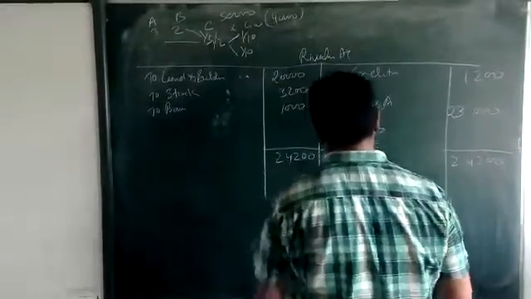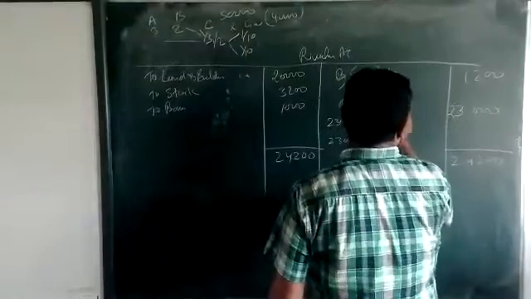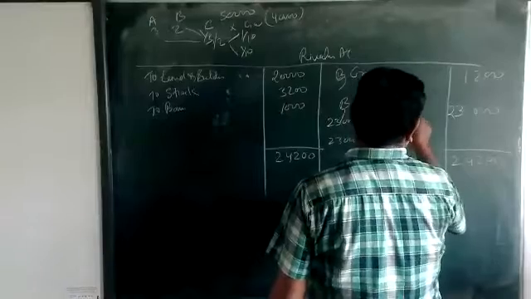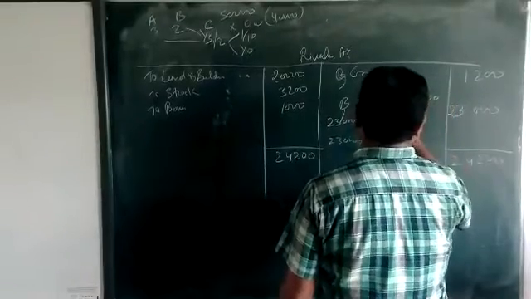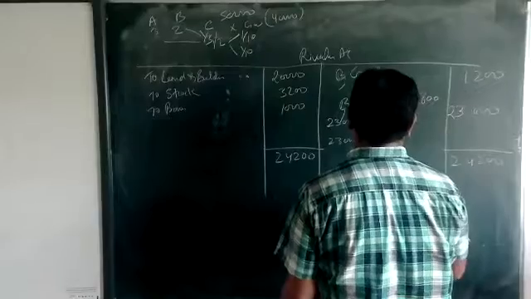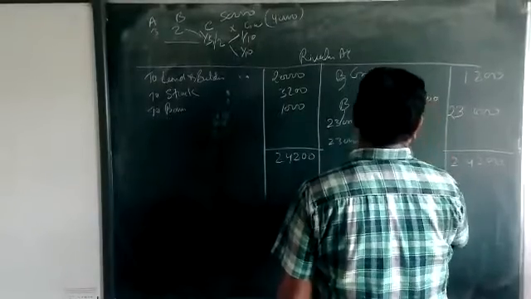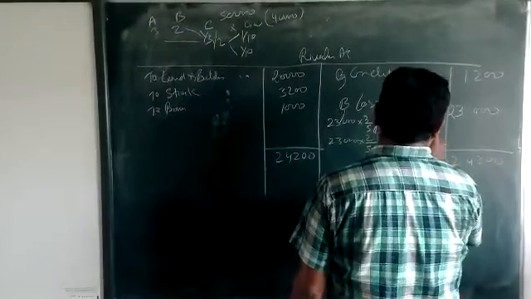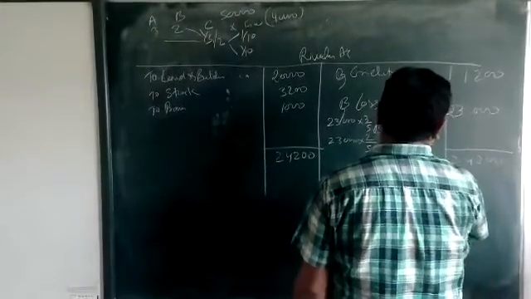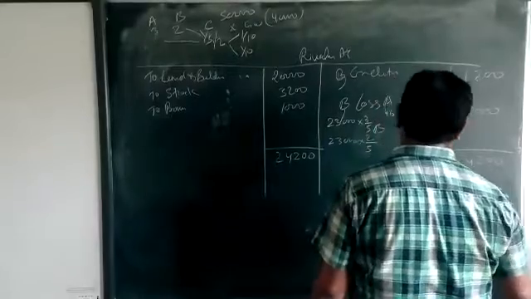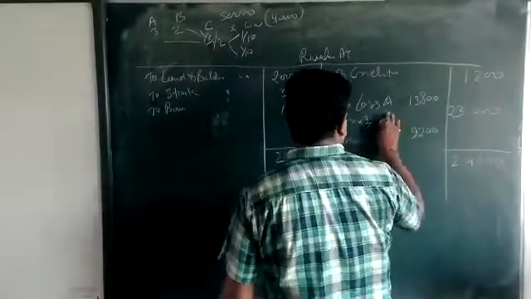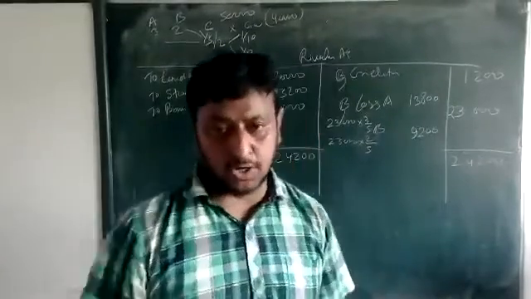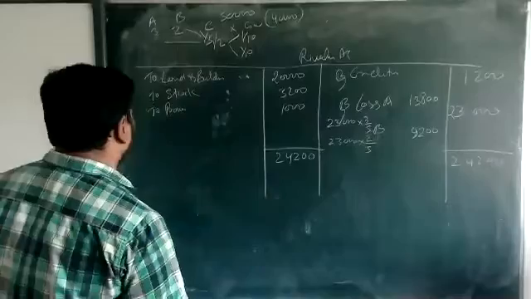Okay, then cut this amount. 13,800 and 9,200. Okay. Then we are going to make the entry.